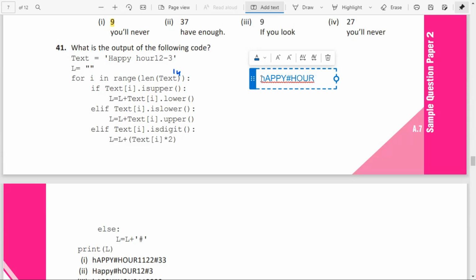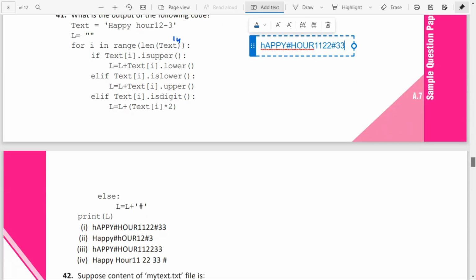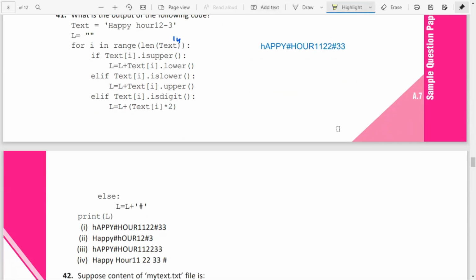Then 1 means it's a string, so 1 into 2 means it will be replicated, 1, 1. Then 2 means again a digit, replicated since it's a string, 2, 2. Then hyphen means a hash will be added. 3 means 3, 3 is replicated. So which one is the correct option? Option 1.